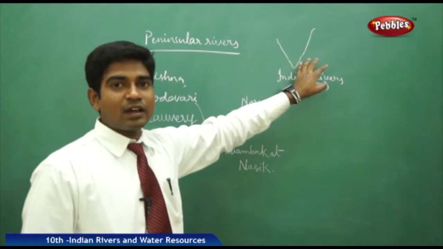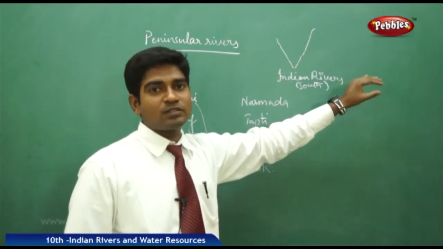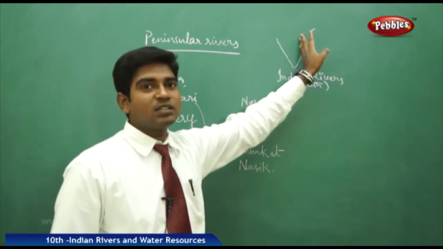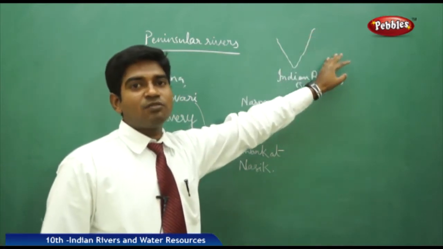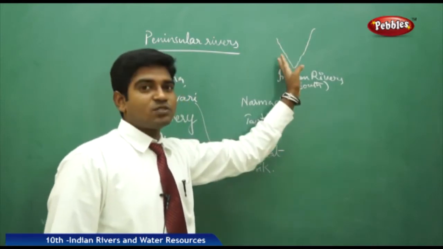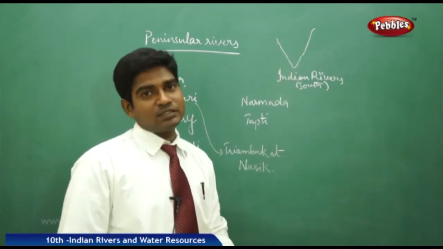Kaveri originates in the Karnataka region, flows towards the Tamil Nadu borders and then falls into the Bay of Bengal. And Mahanadi starts from the Orissa region, then flows eastward and falls into the Bay of Bengal. Only two rivers, Narmada and Tapati, flow westward and fall into the Arabian Sea.